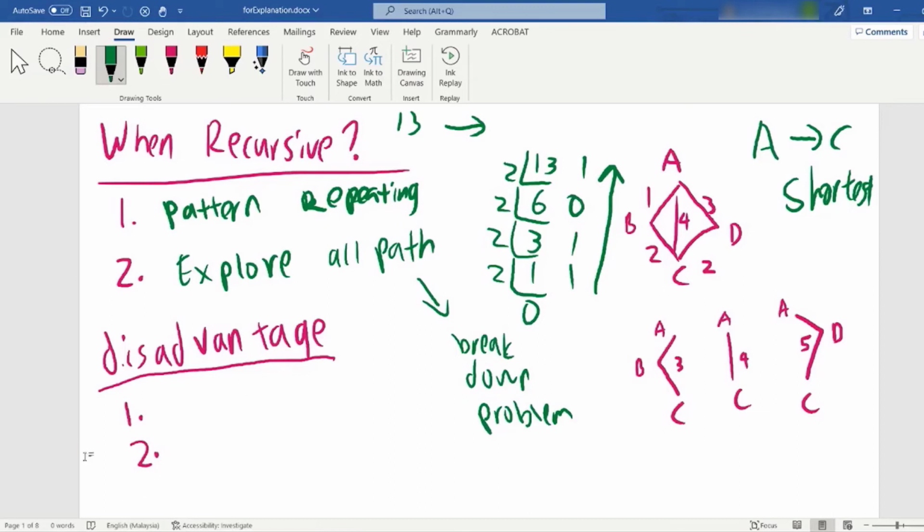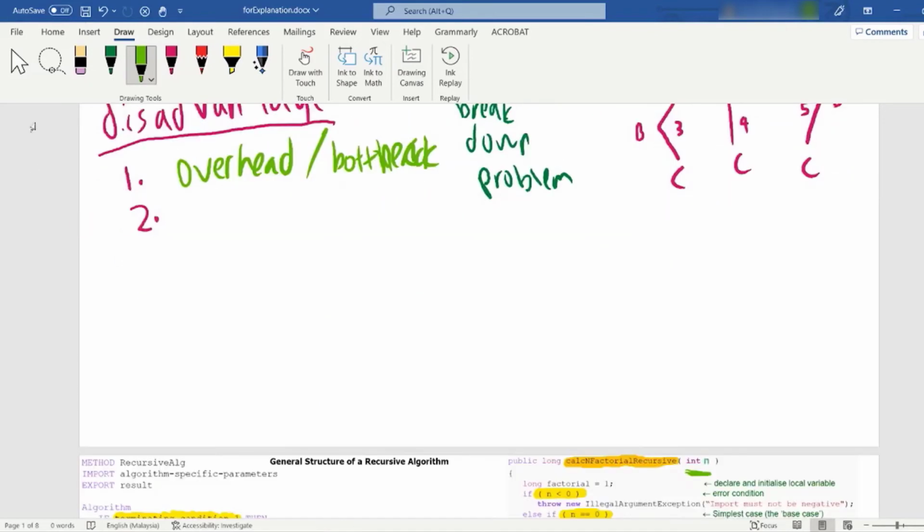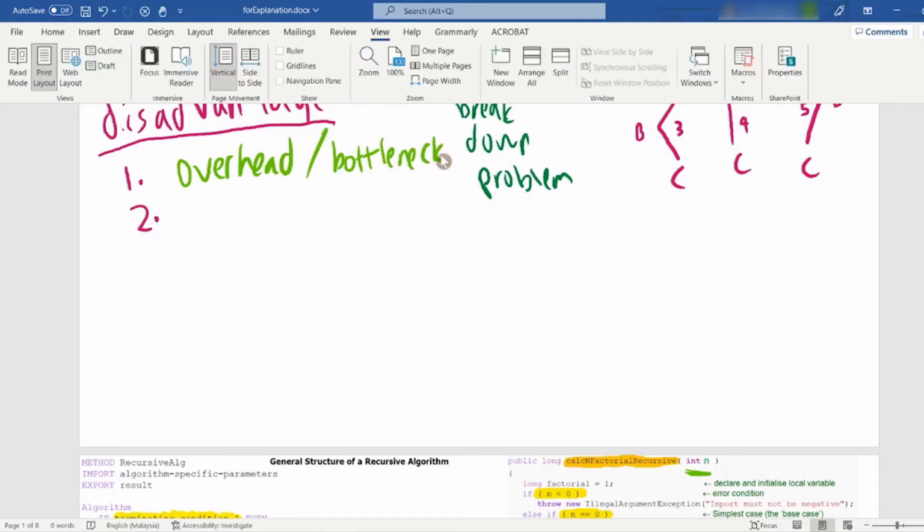There is also a disadvantage of recursive. I'm not saying it's a perfect solution. What is the disadvantage? There's actually an overhead. What does overhead mean? Overhead means bottleneck. When you call a function, there's actually a bottleneck. If I say there is a bottleneck, can you guess what the bottleneck is already? Bottleneck means there is a slight delay.